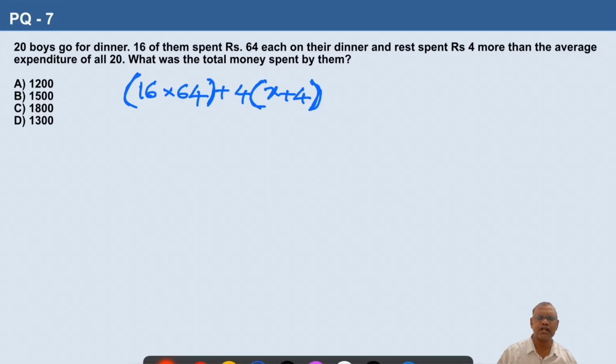This is the total expenditure. So if you divide this by the total number of students 20, we will get the average of all the 20 students.